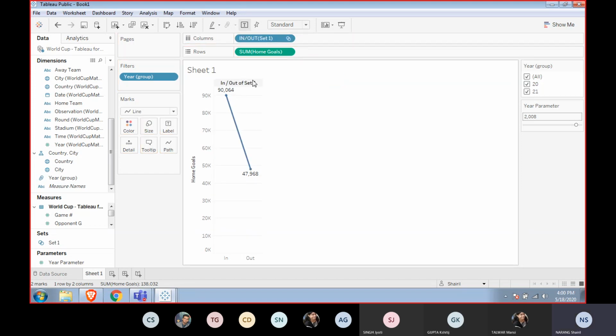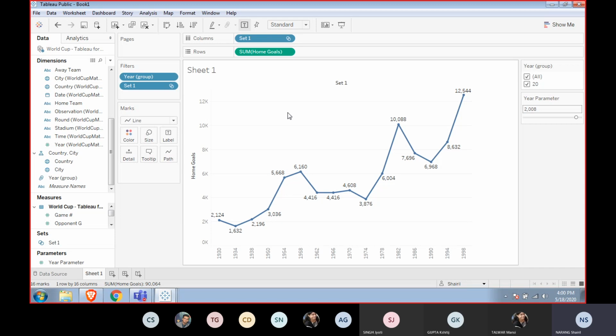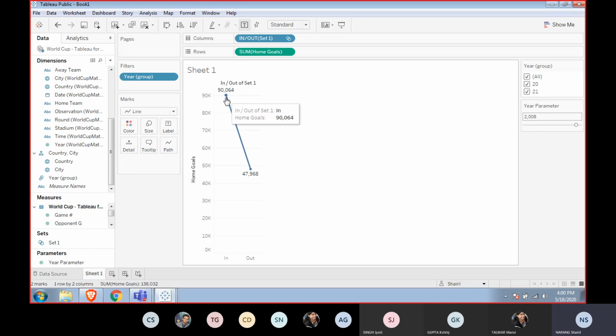It has got in and out, true and false kind of a value, because it has got the option to show the members in the set. So members in the set would be just 20th century. But if you see in and out, you will have the one inside the set, which is 20th, and the one outside, which is 21st century. So it's more like a Venn diagram that we used to see in our joins. Correct? So we can use them as and when we require them and what the need may be.